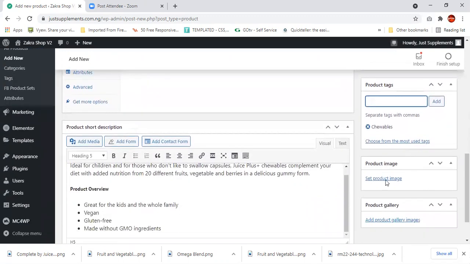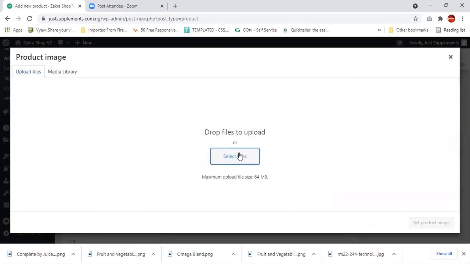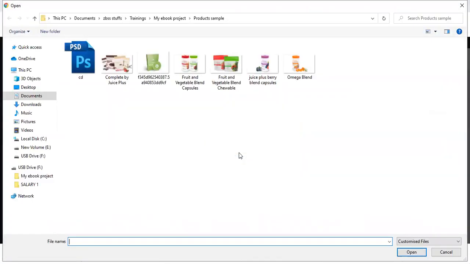Now, the most important thing is for me to look for that particular product image. So I'm just going to click here and look for that product. You know how we did it in the book, how you were taught, okay? What's the name of the product again? Very short, so that we don't mix it up.